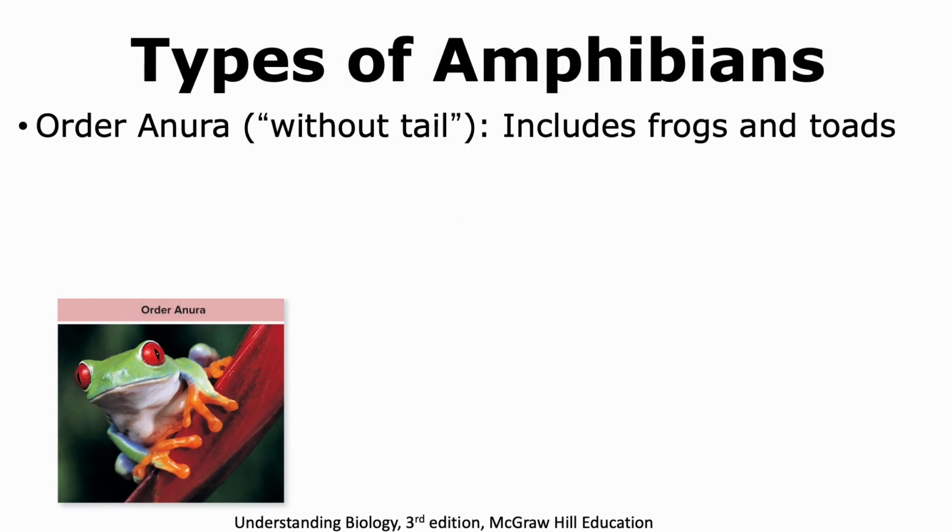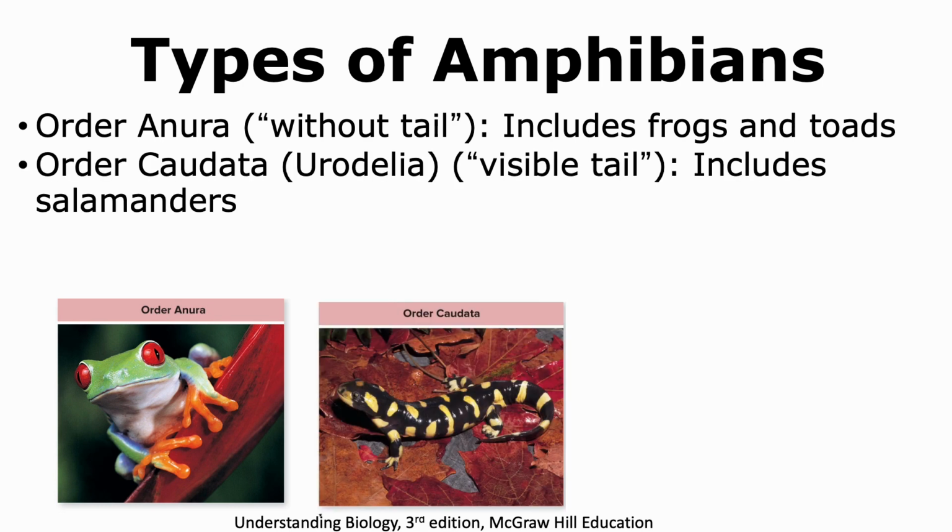There are many different types of amphibians, but they can all be grouped into three main orders. The first order is called Anura, which means without a tail. These include all the frogs and toads that are present around us. The next order is called Caudata or Urodelia, and this means that they do have a visible tail. And this includes the salamanders and newts.